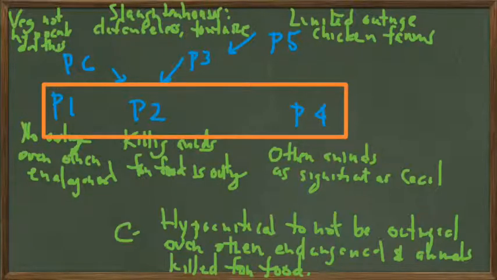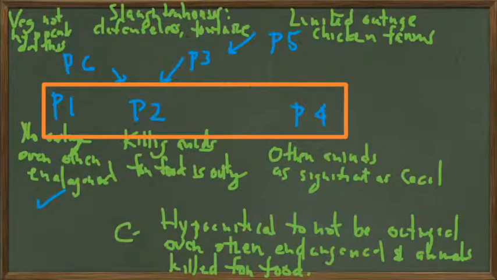So, premise 1: there is no outrage or limited outrage for other animals that are endangered. I would say that the author makes a good point there, that this is an acceptable premise, that if there's outrage over Cecil the lion, there should be a similar degree of outrage over the killing of other endangered animals.